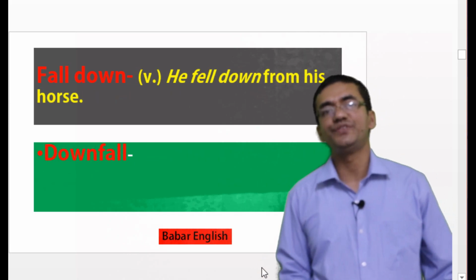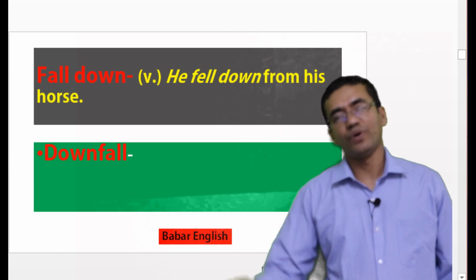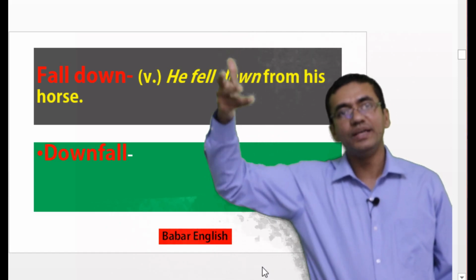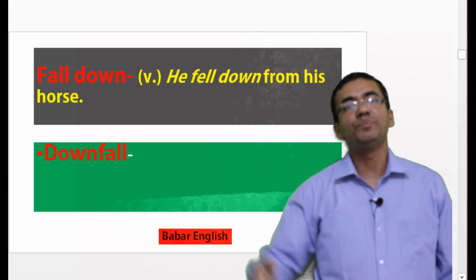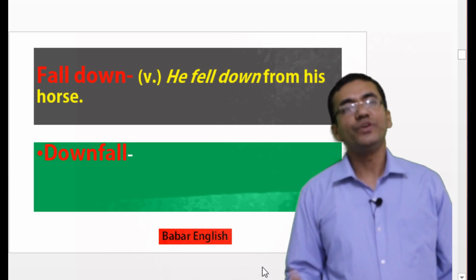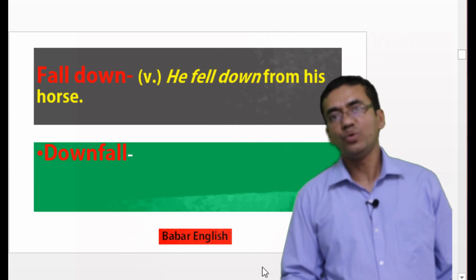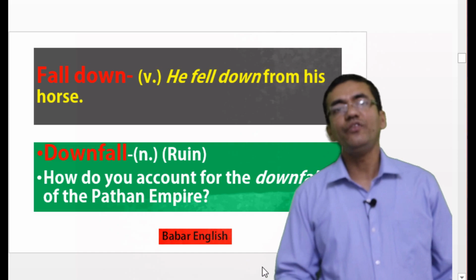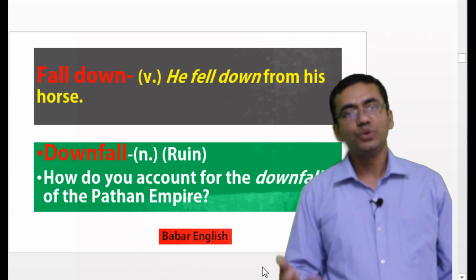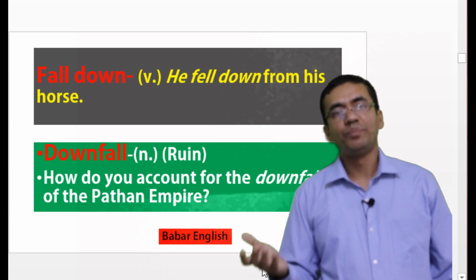Our next phrase is fall down. Fall down means falling down from any raised platform. Suppose we can say he fell down from his horse. So if we invert this word, it will become downfall. So what is the meaning of downfall? Downfall means ruin. So we can say, how do you account for the downfall of the Parthian emperor?